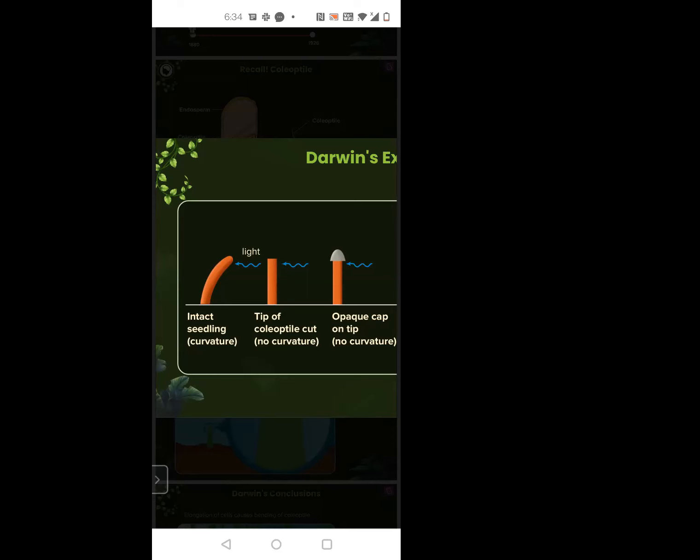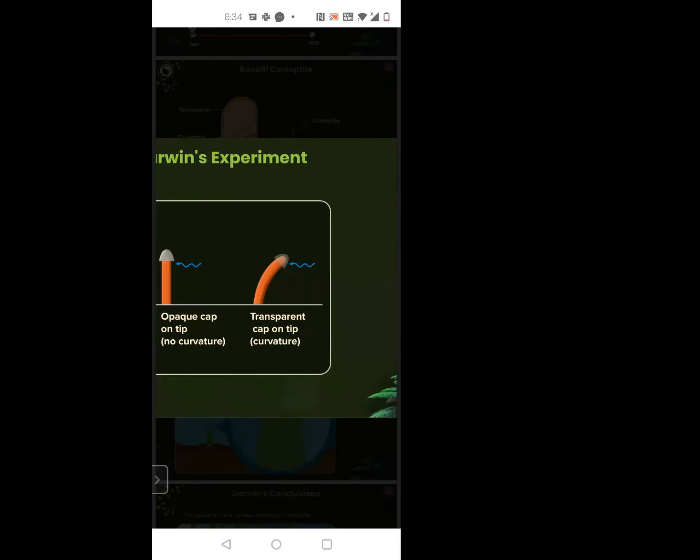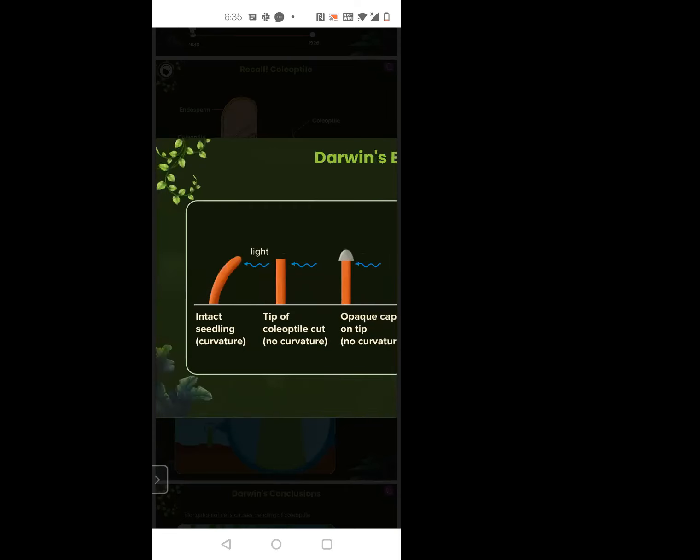Then on this tip they kept an opaque cap-like structure and again focused the light. Again, there was no bending. Ma'am, coleoptile will be very small, microscopic. When I say coleoptile, you can say the shoot tip. That is the region we are talking about. So, ma'am, when light is put on the shoot tip, the plant was bending towards the light. This is the case.